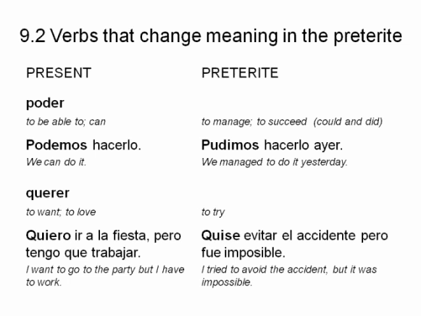Querer, lo cual significa to want or to love. In the present tense, quiero ir a la fiesta, pero tengo que trabajar. I want to go to the party, but I have to work. In the preterite, querer va a significar to try. Quise evitar el accidente, pero fue imposible. I tried to avoid the accident, but it was impossible. Here, quise means to try, and it has more to do with the to want meaning rather than the to love meaning, as you can obviously see.